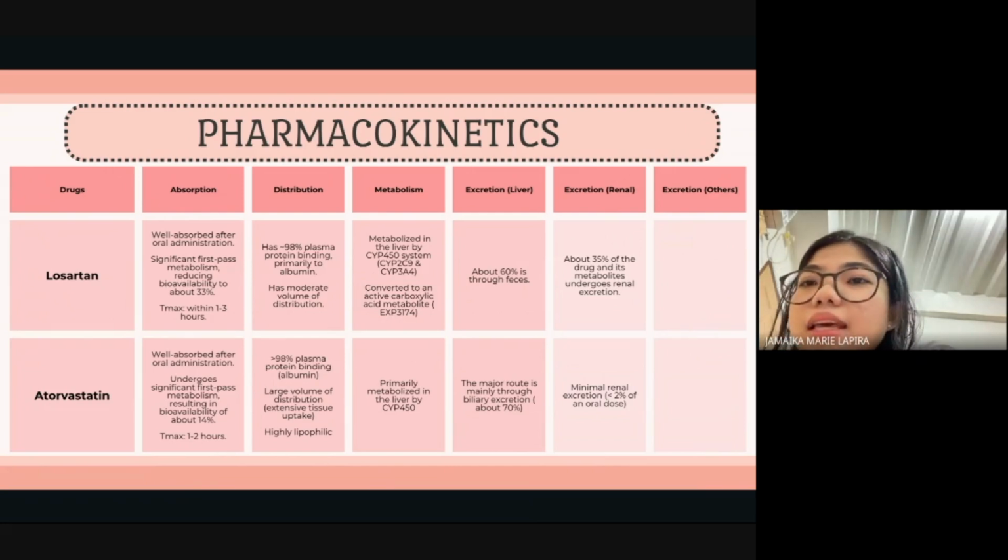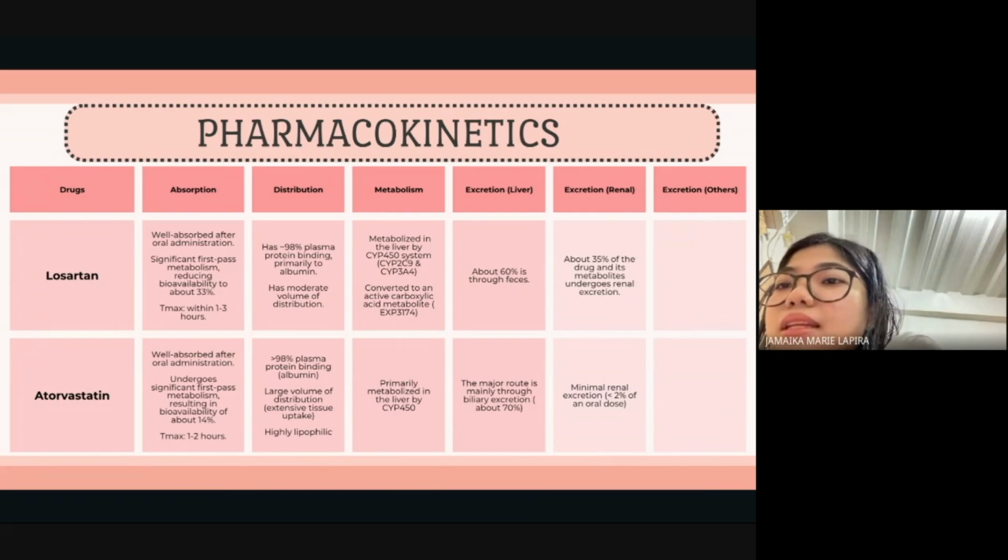Next is atorvastatin. It is also well absorbed after oral administration. It undergoes significant first-pass metabolism, resulting in bioavailability of about 14%. Peak plasma concentration is within 1 to 2 hours. More than 98% of the drug is plasma protein bound, specifically to albumin. It has a large volume of distribution, and it is highly lipophilic.